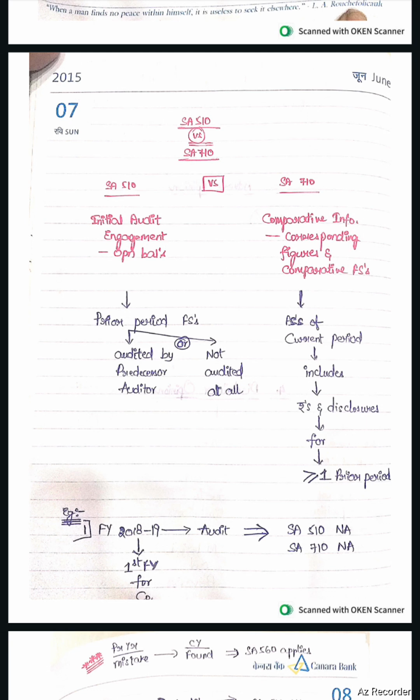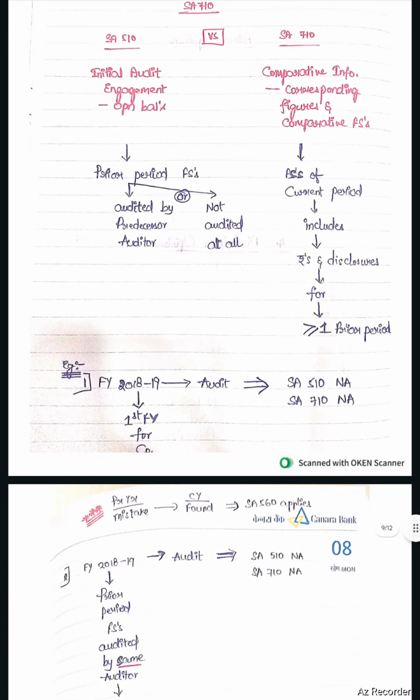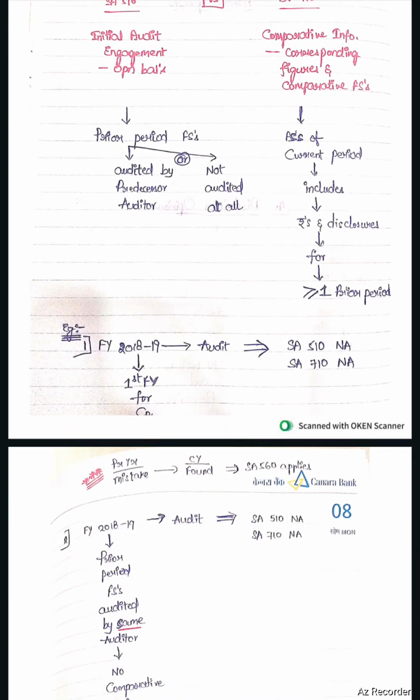Example of SA 510 and SA 710. For the financial year 18-19, audit has been conducted. This is the first year for the company. In such a case, SA 510 is not applicable and SA 710 is also not applicable.